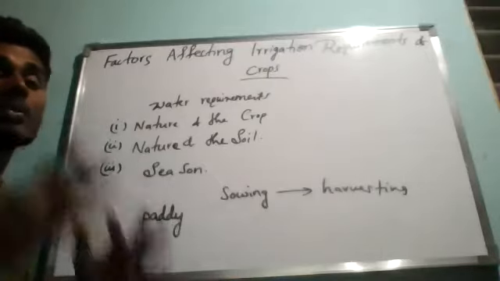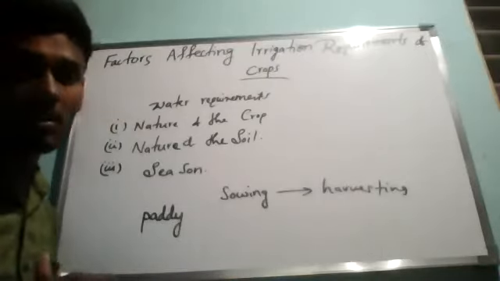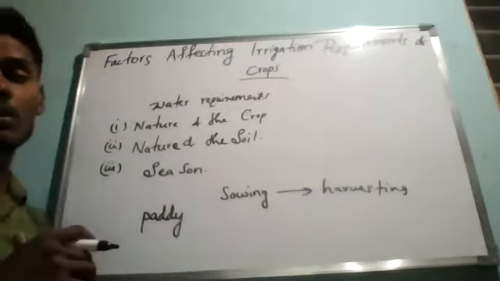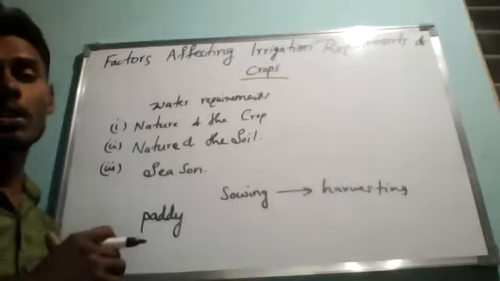The water needs to be stagnant, meaning standing water is required, and continuous irrigation means a continuous supply of water must be there for growing the rice crop.